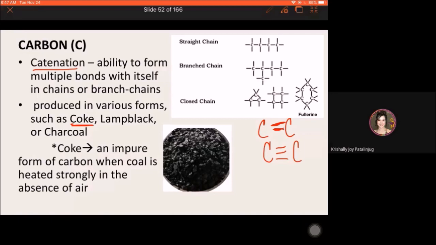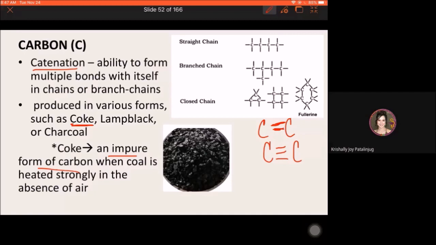So, yung carbon as an element, pwede siya present in this form as metal coke. Again, this is used for steel production. Isa siyang impure form of carbon. So, yun yung mga impurities. Dili gud siya pure carbon lang. Meron siya mga impurities.